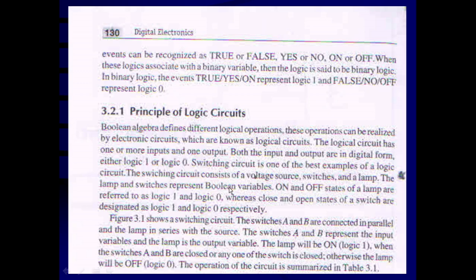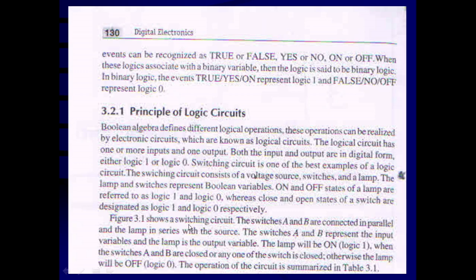So the switching circuit consists of a voltage source, switches and a lamp. The lamp and switches represent the Boolean variables. The on and off states of the lamp are referred to as logic 1 and logic 0. That means when the bulb is on, it is considered logic 1, and when the bulb is off, it corresponds to logic 0. Whereas the closed and open states of the switch are designated as logic 1 and logic 0 respectively.